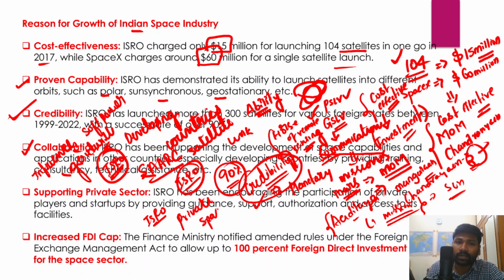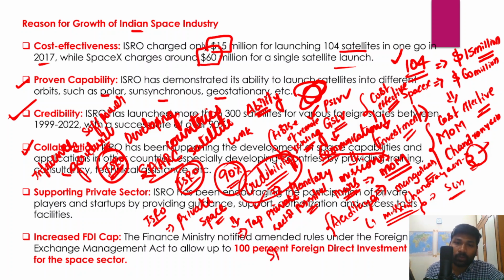For example, if we want to make the space sector more and more cost effective, and if we want to bring more research and more innovation into our existing space sector, it is very important that we tap the private sector potential in space. And that is very, very important, because the private sector has a huge potential in the area of space.